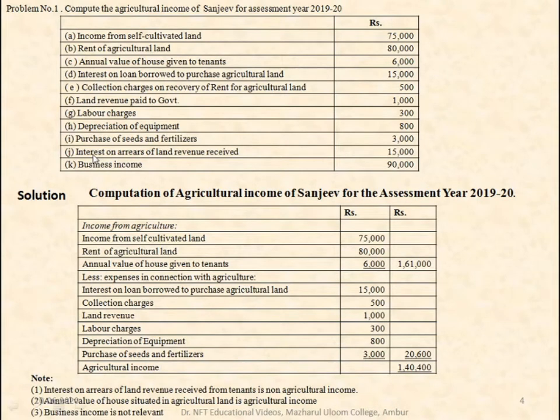Here we have not taken interest on arrears of land revenue received because it's non-agricultural income. Land revenue received is a non-agricultural income, and that too it's an arrear. And again, business income is also non-agricultural income. So we are not taking this into consideration. So from the agricultural income, if you deduct the expenses of agriculture, you get the total net agricultural income of 1,40,400.